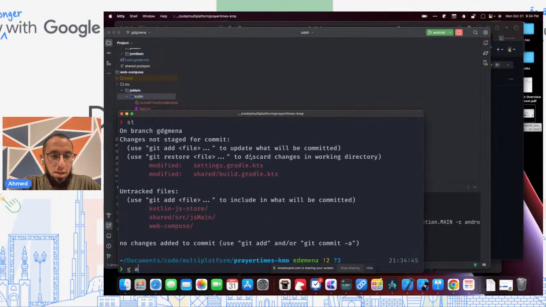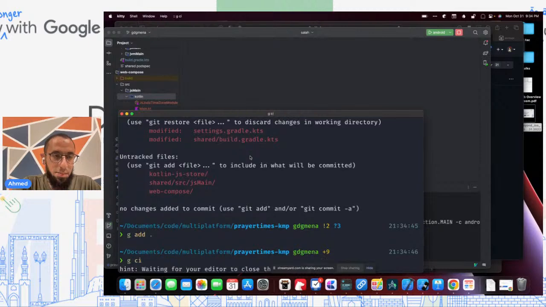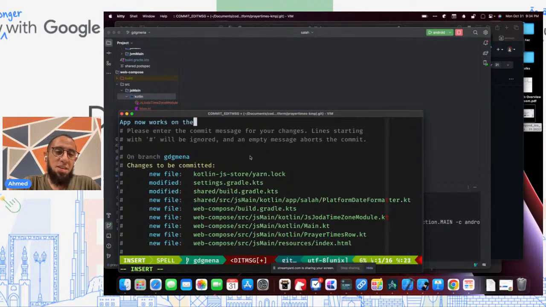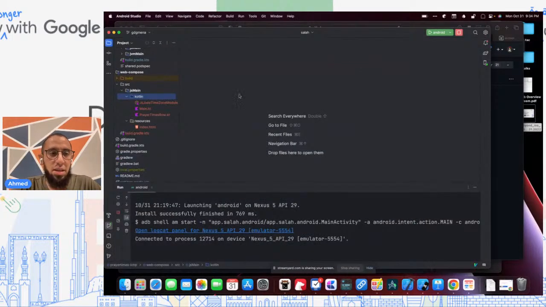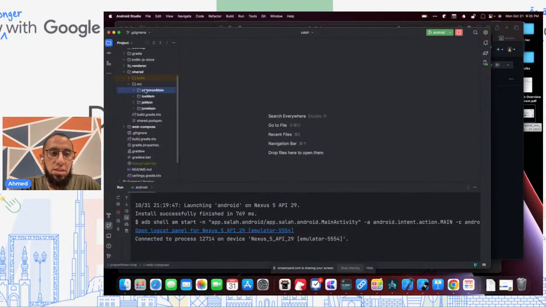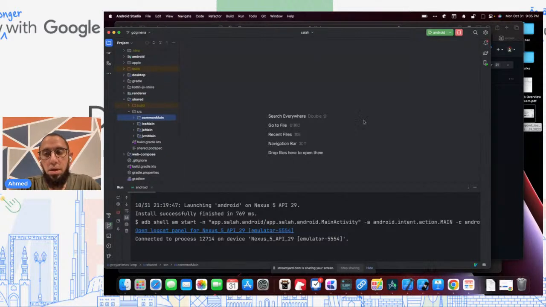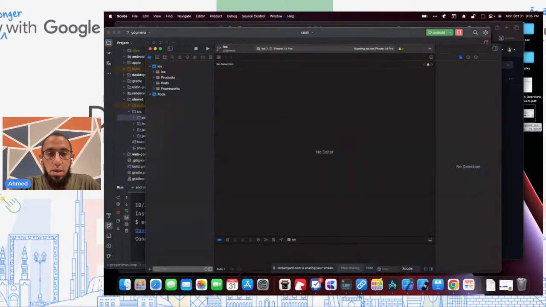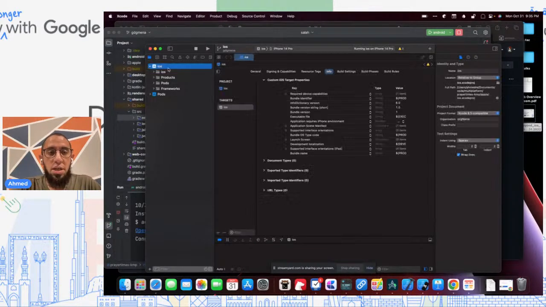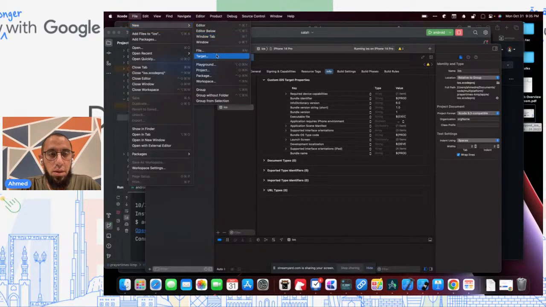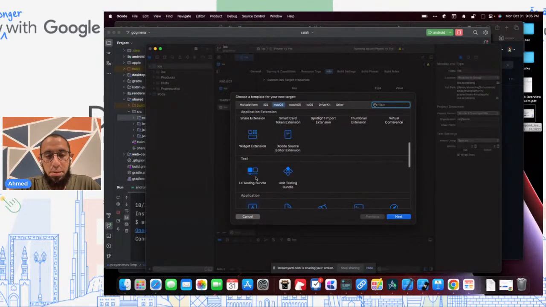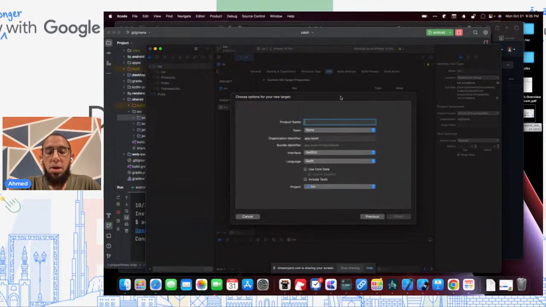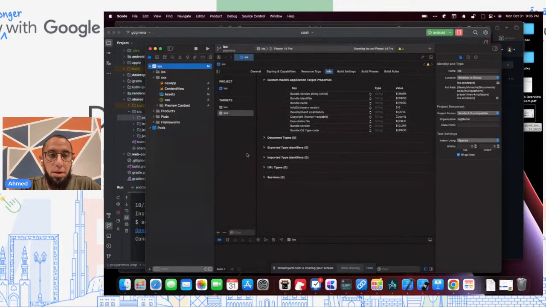And I will again save our state here. App now works on the web. And okay, let's shift gears. We now support desktop and we now support Android. Let's support macOS natively. So I can open my iOS project here, and I'll create a new target, and I will click on macOS, and I'll click on app here. And so I will call this app OSX, and I'll create this app here.